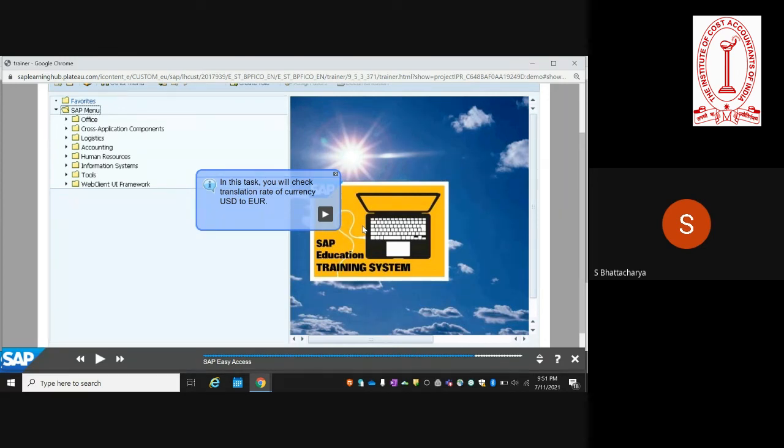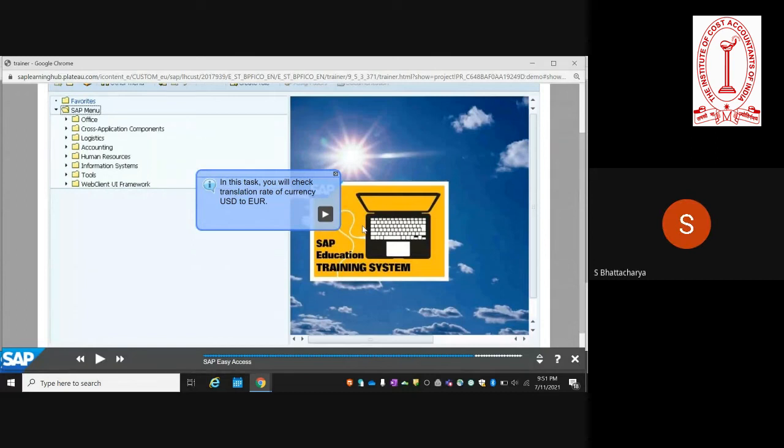This data will be fetched from the table where the exchange rate translation settings are maintained, where you are maintaining the exchange rate ratios. But if there is no such rate for that particular day, then the transaction will fail, right?